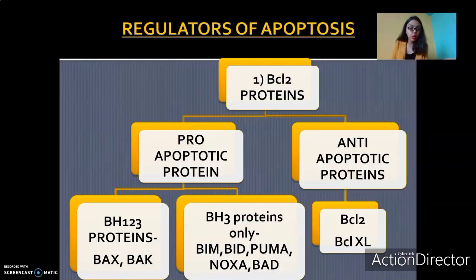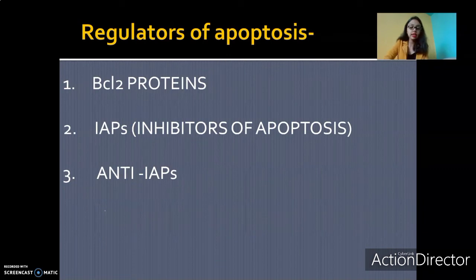Apart from BCL2 proteins, we also have the IAPs, which are regulators. IAP stands for inhibitors of apoptosis. During the normal condition, apoptosis should not occur in the healthy state of the cell. So IAPs, inhibitors of apoptosis, are scattered all over the cytoplasm. What do these do? They prevent any accidental apoptosis from occurring. Let's say there is one caspase which is activated accidentally. There is no need for the cell to undergo cell death at that point, but accidentally one procaspase has been activated. This caspase is very dangerous because we know that it will go and cleave all the important target proteins of our cell.